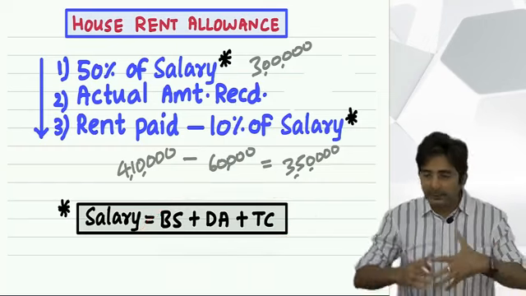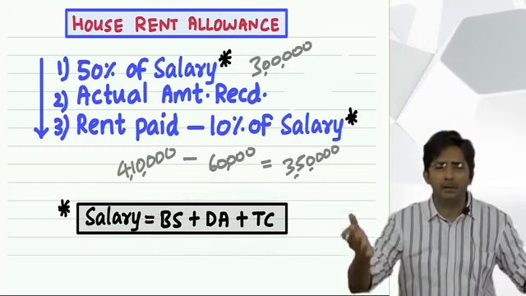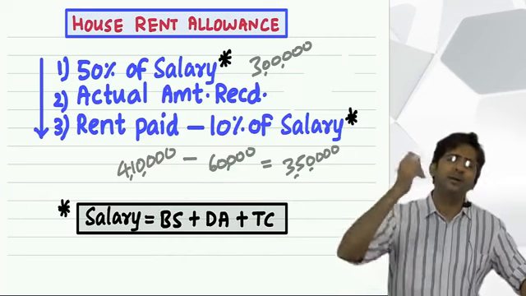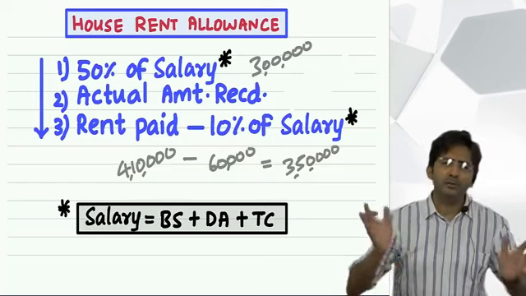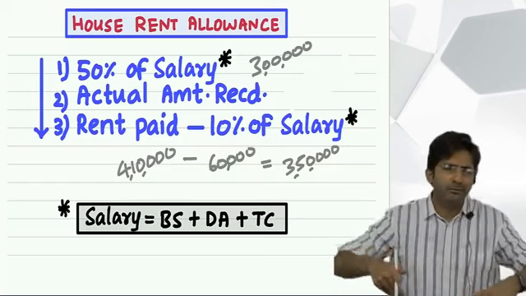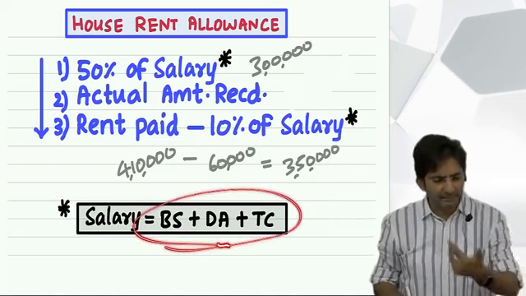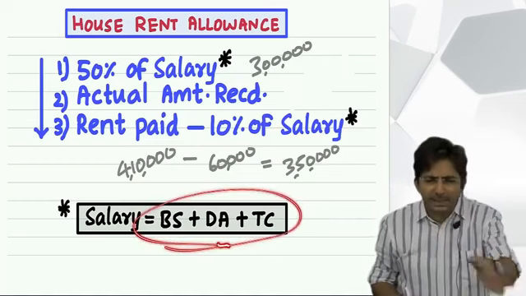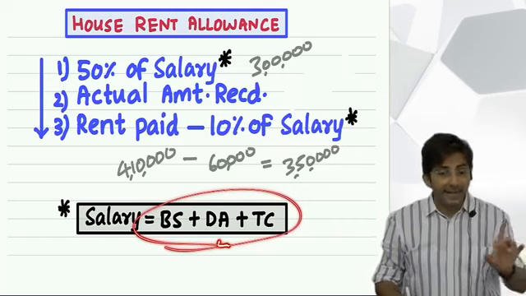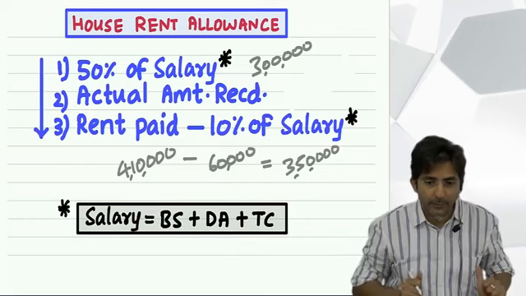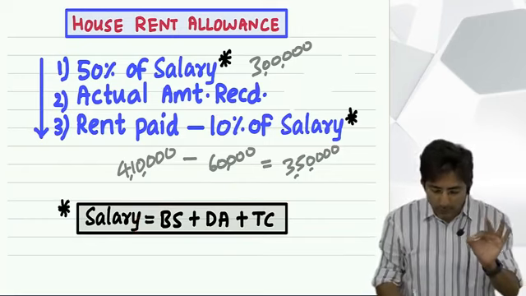Okay. Although in this chapter you study many things, helper allowance, uniform allowance, but not everyone gets these. Uniform allowance you will get only if you have to wear a uniform. Not everyone wears a uniform. But these are the fixed items which every employee gets in every type of profile anywhere in India. That's why the government gives this importance in the formula. Okay. So in short, what is the conclusion?